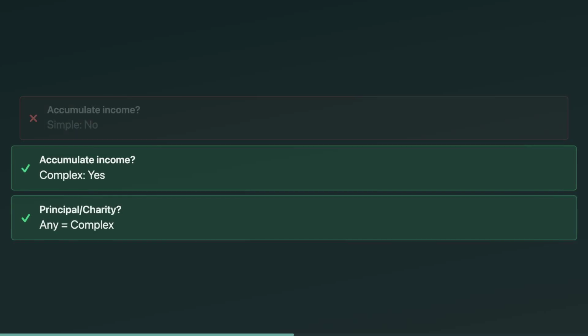A complex trust is basically anything that isn't simple. That means it can accumulate income, it can make discretionary income distributions, it can distribute principal, mandatory or discretionary, and it can give to charity. Exam tip: if you see principal distributions or charity, you can usually stop thinking and mark it complex for that year.